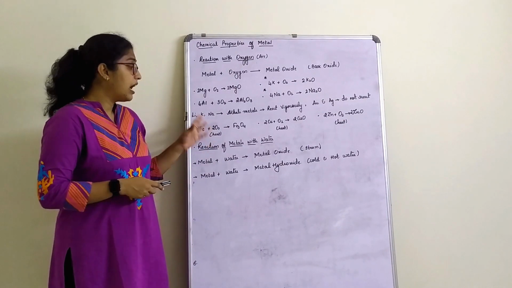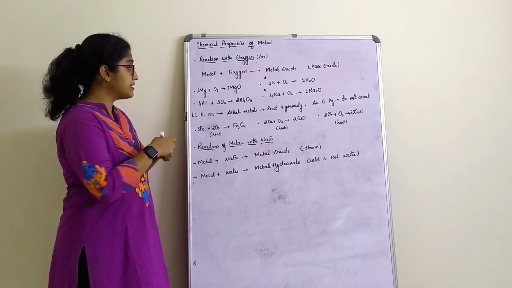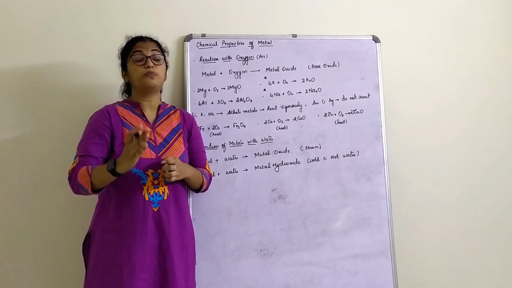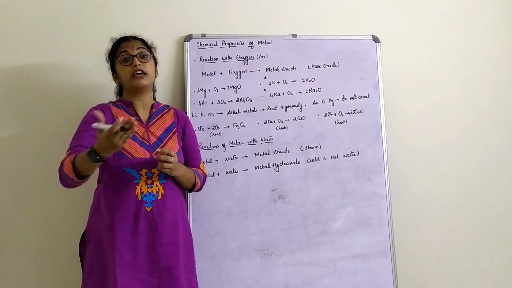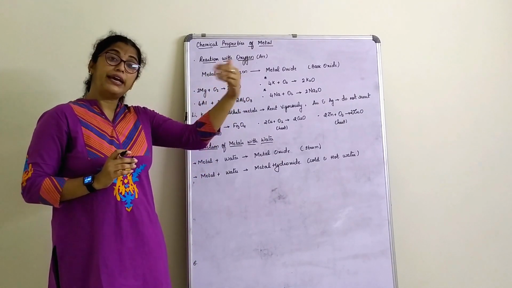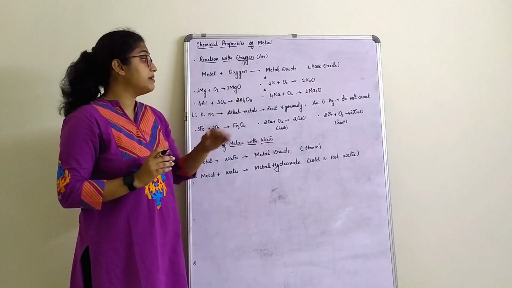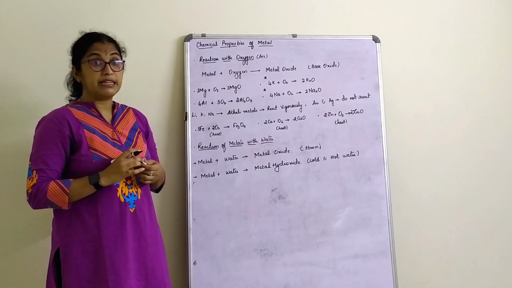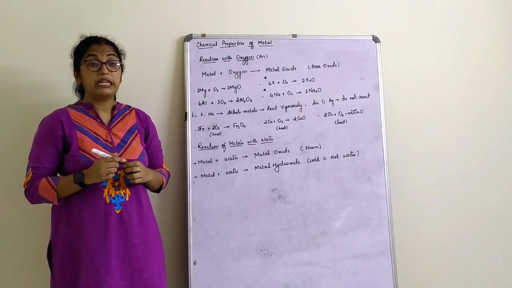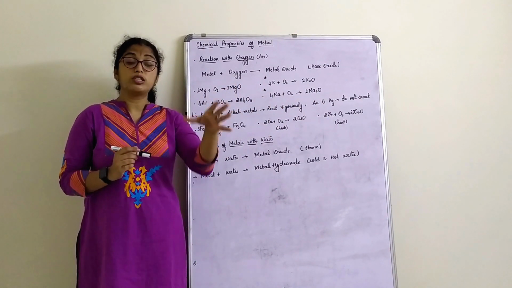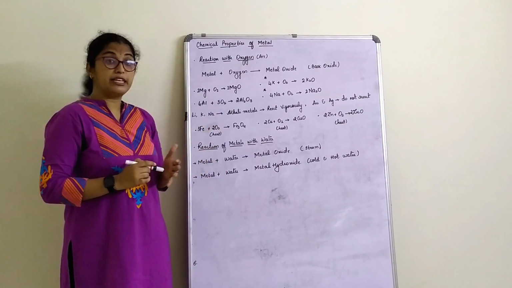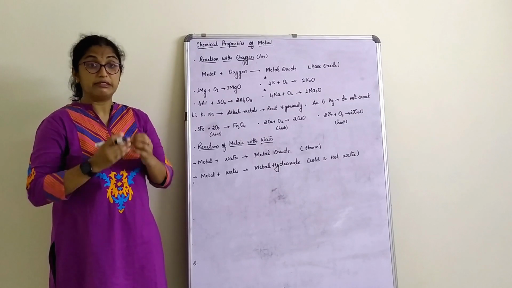Now here, iron does not react easily. Magnesium ribbon, even if it is exposed to air, will form a layer of magnesium oxide. Aluminium exposed to air will form aluminium oxide. Similarly zinc also. But there are some metals which, when exposed to air, do not react. That means iron, when exposed to air, does not react very easily.